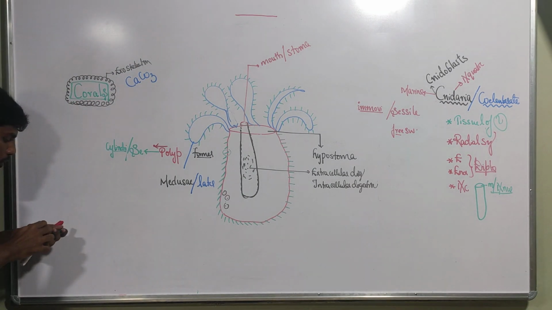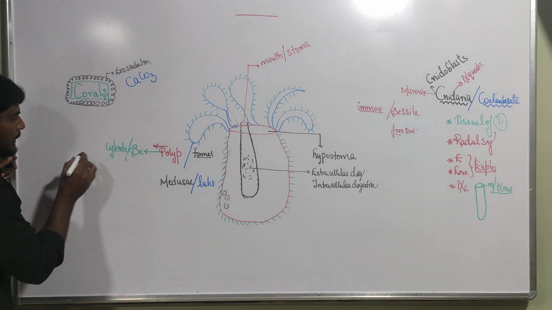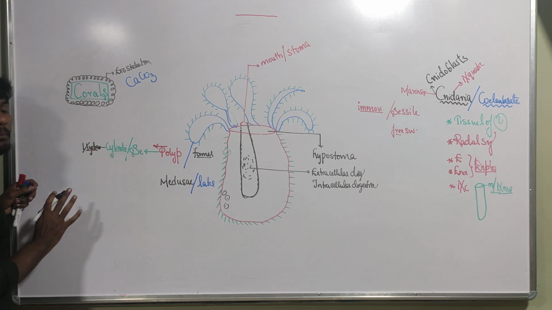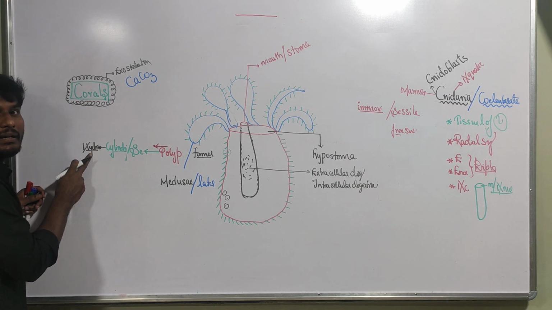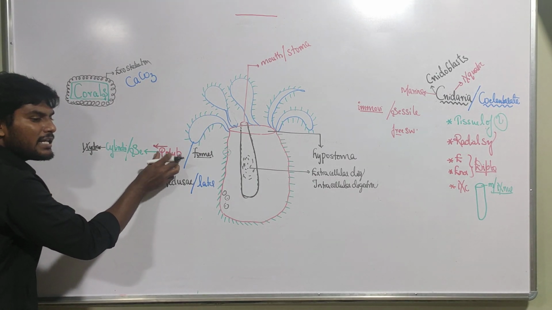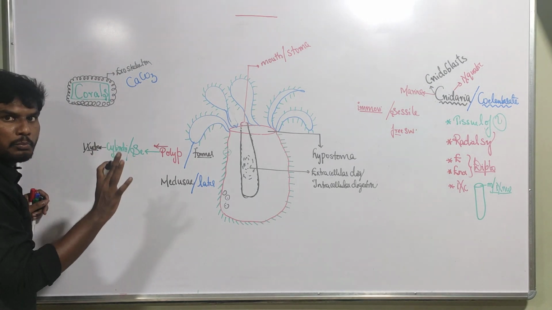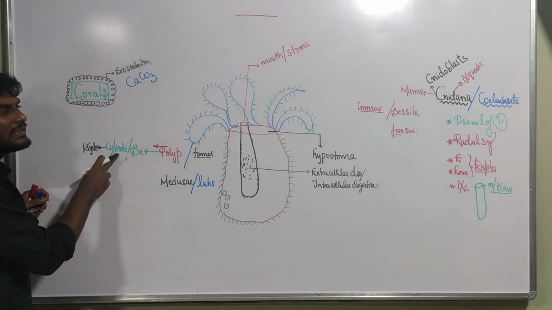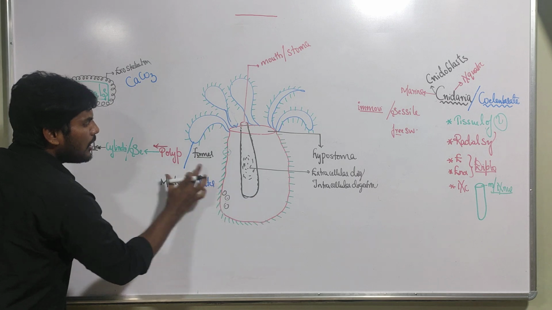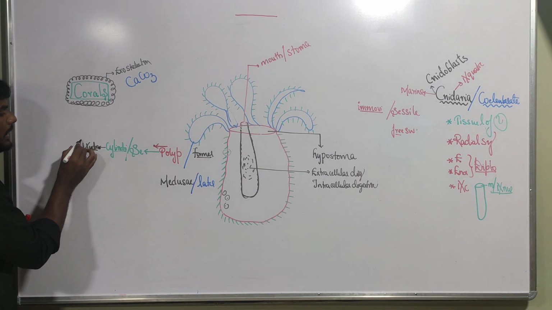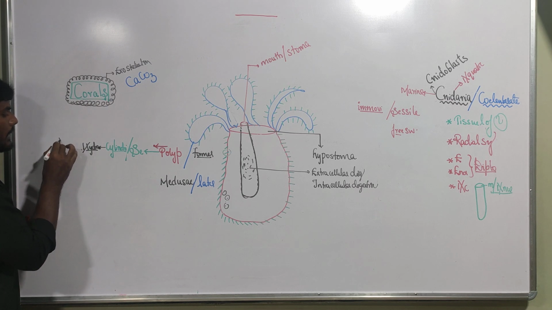Hydra. But remember, polyp is not the Hydra. Polyp is one basic body form which is sessile and cylindrical. It looks like Hydra, and also like another one known as Adamsia.